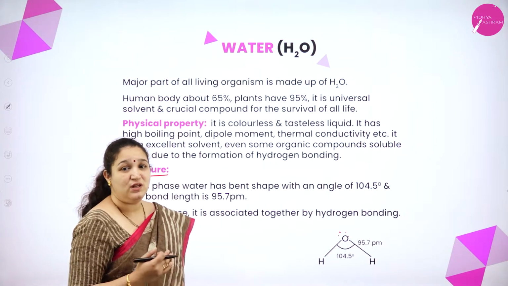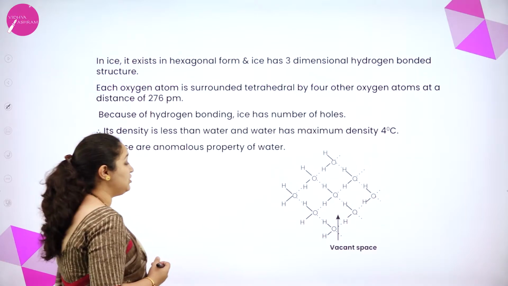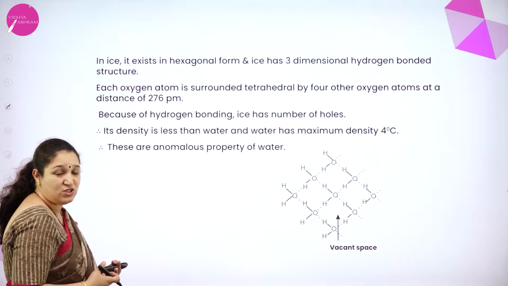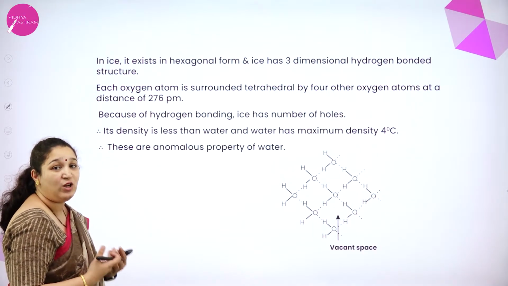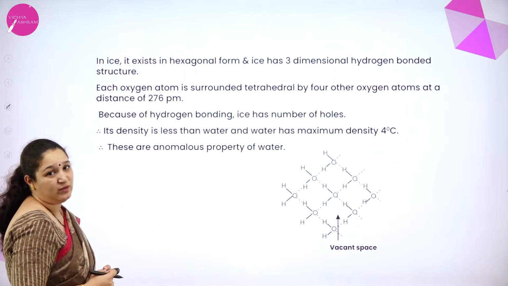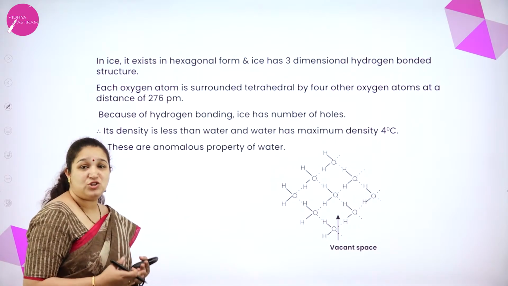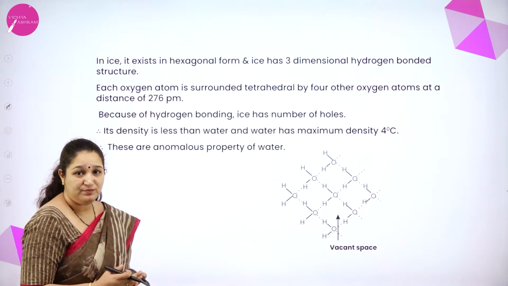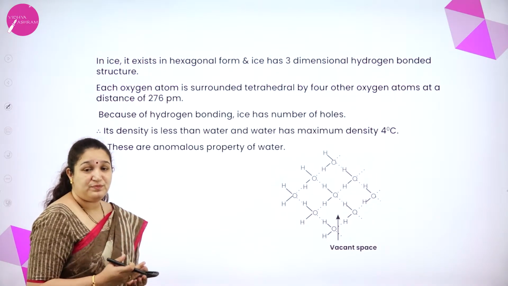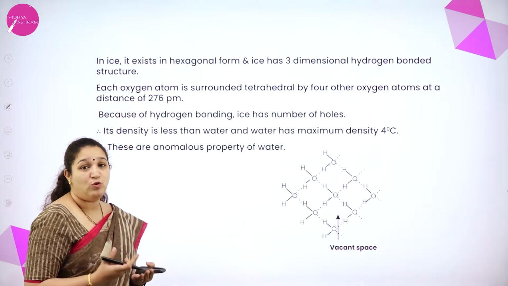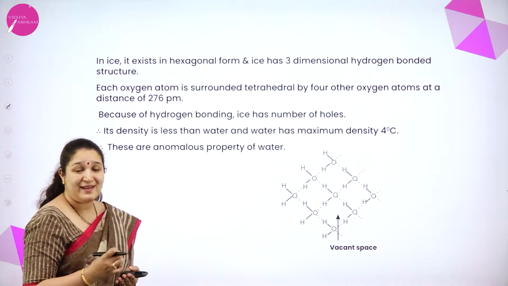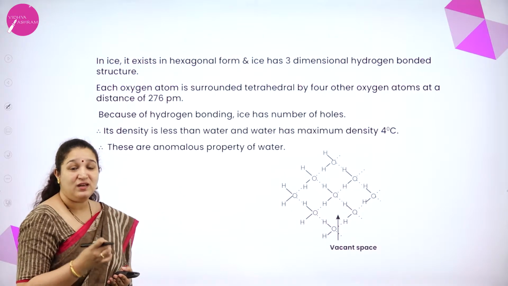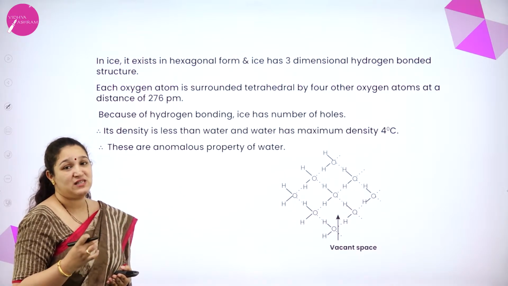Next we shall learn about the structure, and because of the structure, what are some of the anomalous properties of water. If we see the structure of ice, it is having a hexagonal structure. Because of its structure, they can float over water. What exactly is the structure? Why is the density of ice less than water?